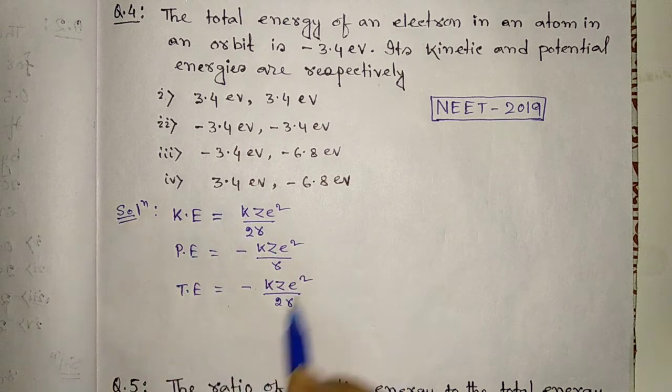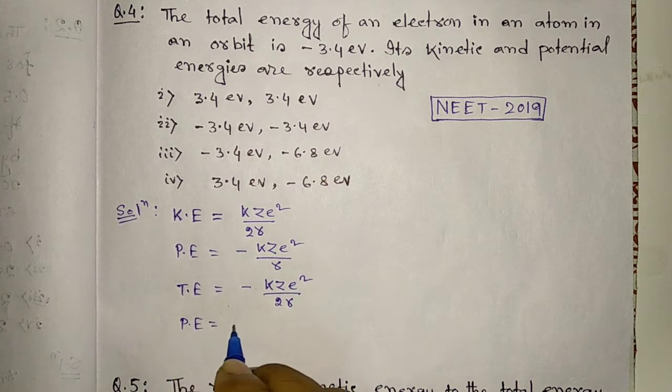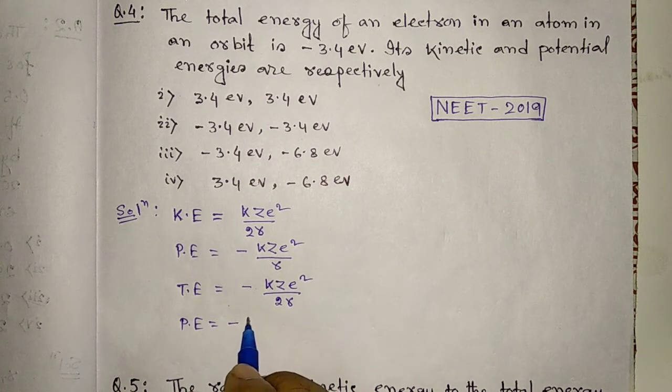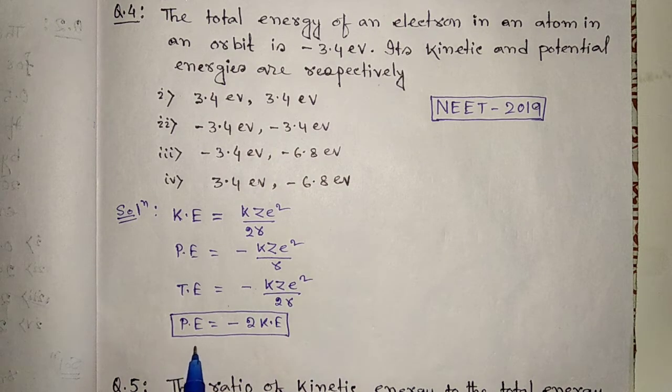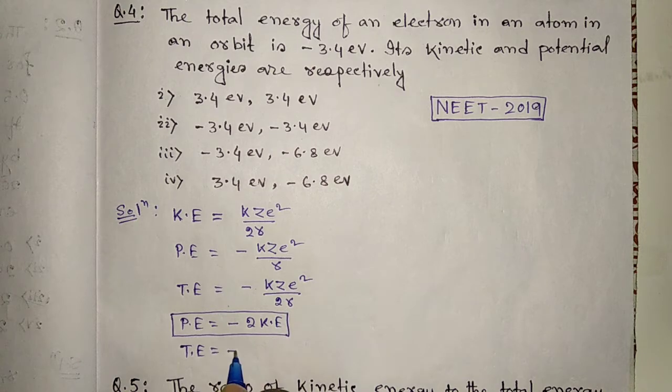Now comparing those, we can write potential energy is equal to minus 2 into kinetic energy. Again we can write total energy is equal to minus of kinetic energy.